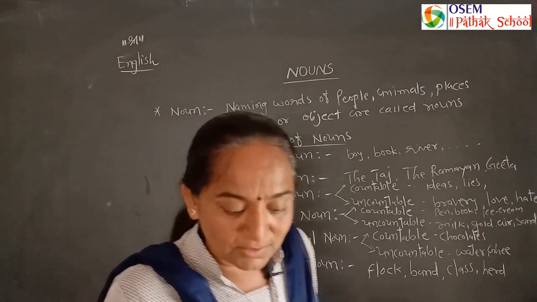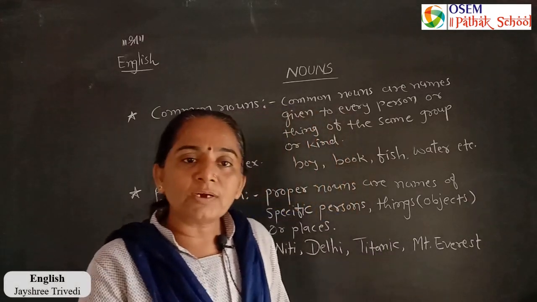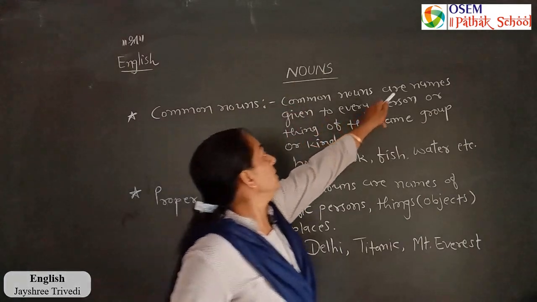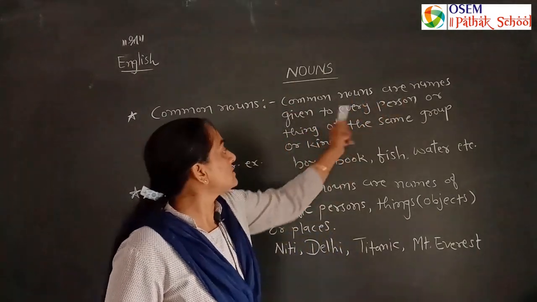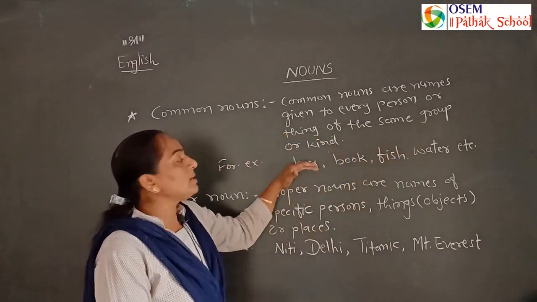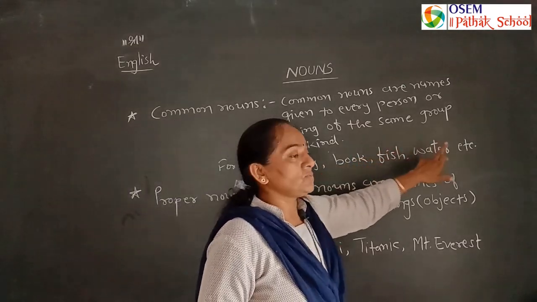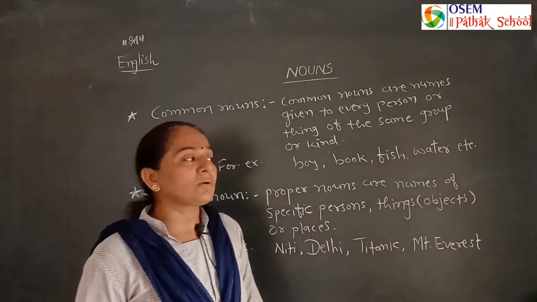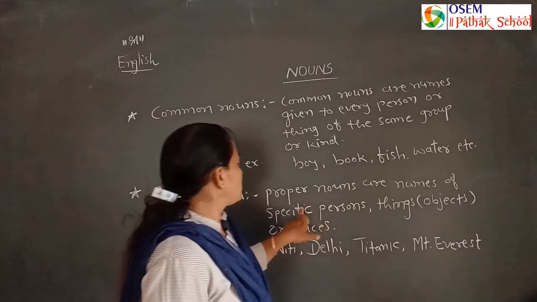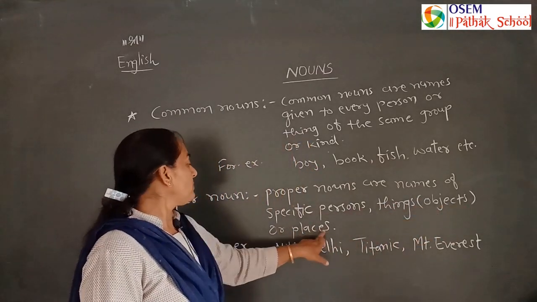Let's understand more. Let's explain one by one with examples. The first part of the noun is common noun. Common nouns are names given to every person or thing of the same group or kind. Boys, girls, books, fish, bottle, etc. are words we can use as common nouns. Proper nouns are names of specific persons, things, objects or places.